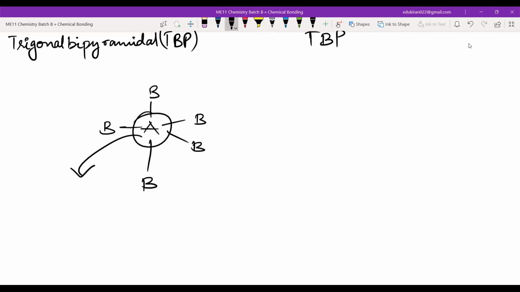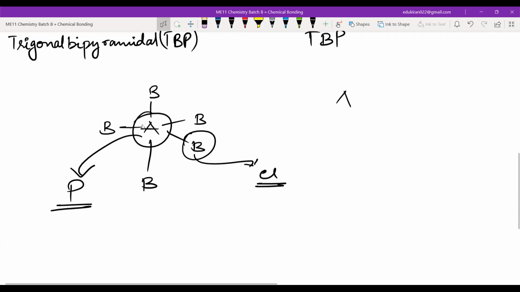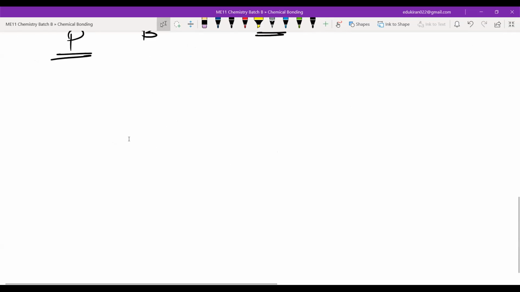Group 15, right? In group 15, it has 5 bonds. That means it is expanding the octet. Reba said it right. It will be phosphorus. Now, for this example, let us take B as Cl. You can also take this as fluorine, but I am taking Cl because Cl is important for examinations. PCl5. So, AB5, the example will be PCl5.